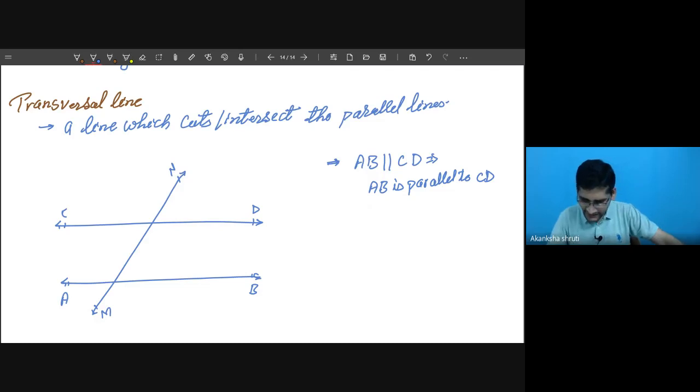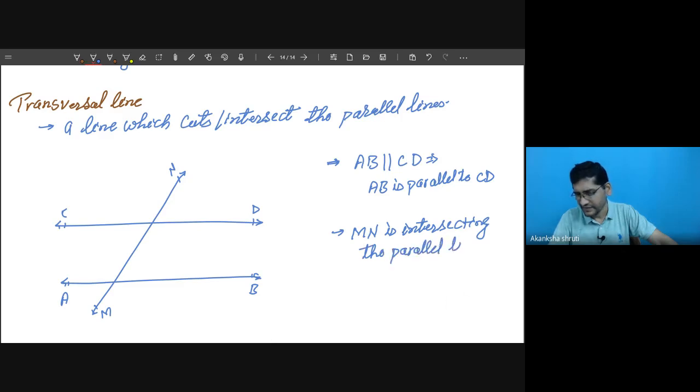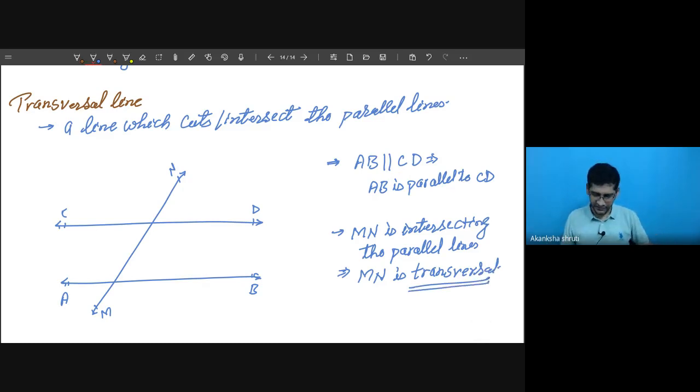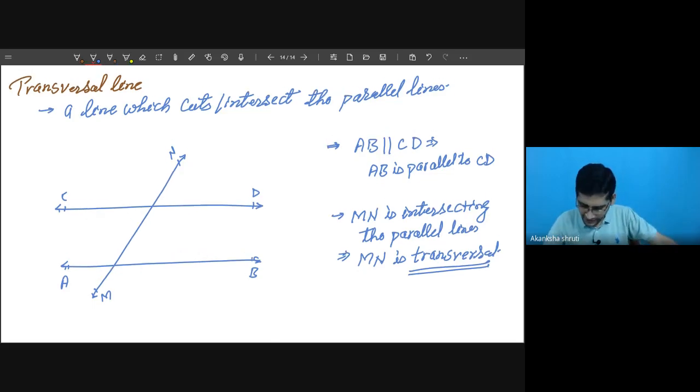Now we are observing that MN is intersecting the parallel lines. So this MN is called what? Transversal. So a transversal is just a line which is intersecting the given lines. Students, you are free to draw any transversal.